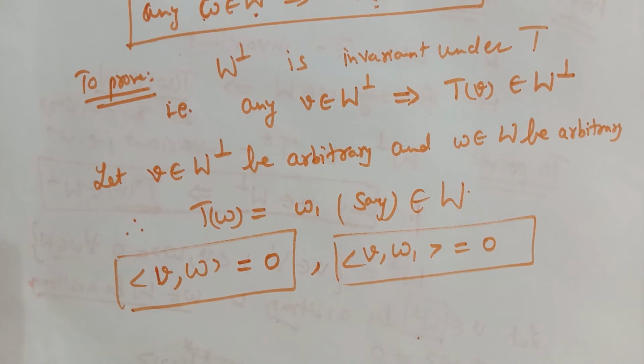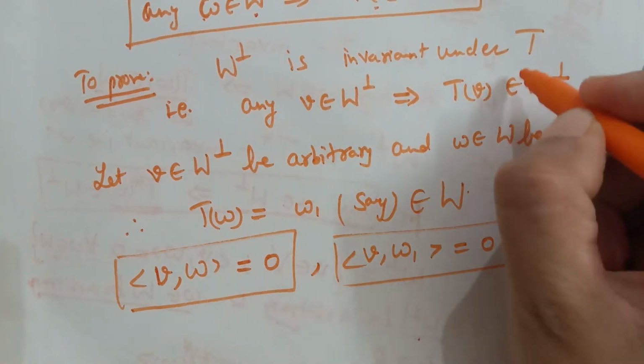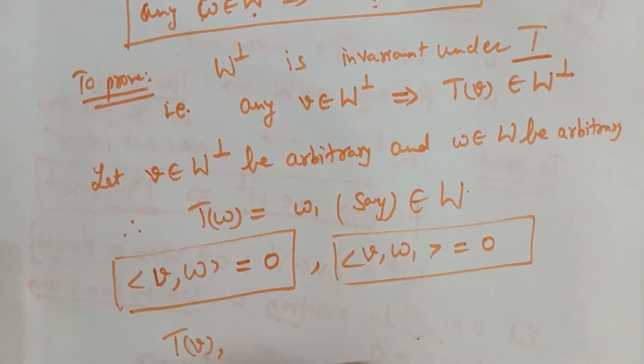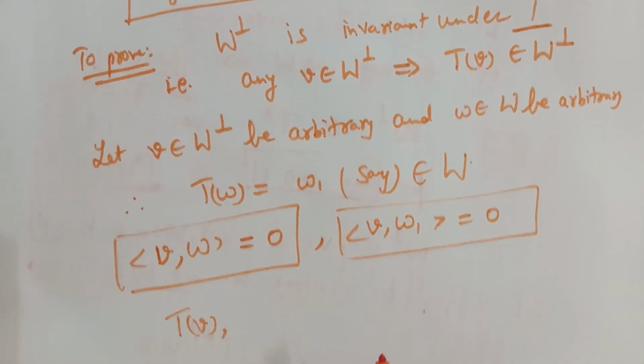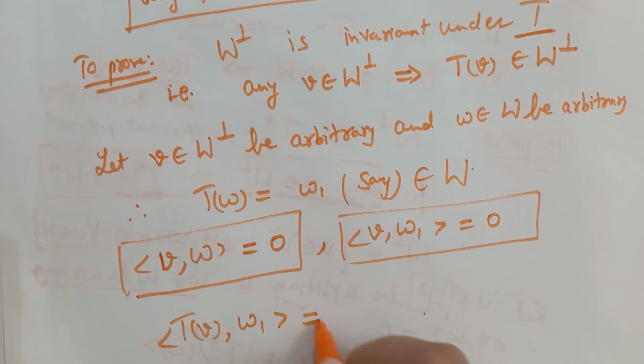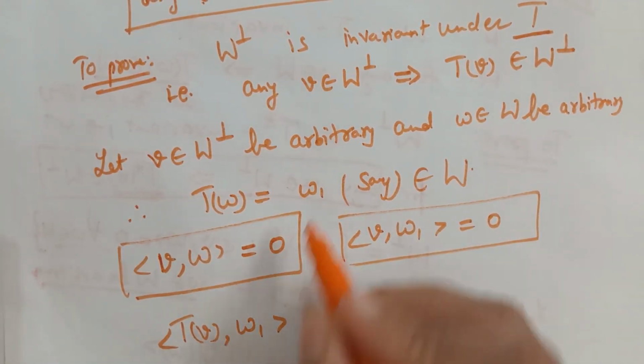Now we have to prove that W perp is T invariant. So we'll consider the image of v under T and its inner product with w1. This will be equal to the inner product of the image of v, what was w1?